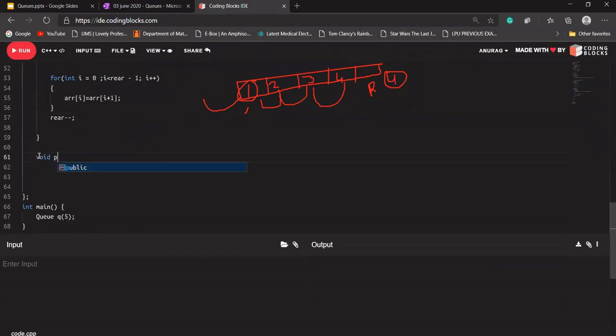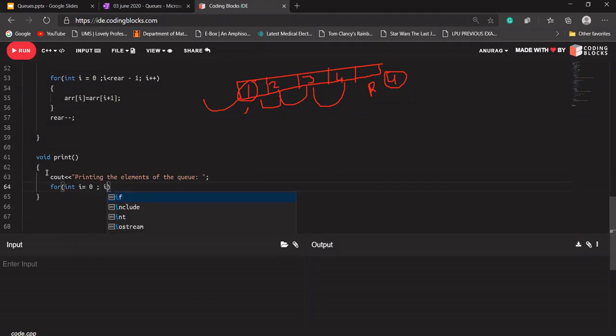Let's quickly write a print function as well, so that I can print my queue if I want to know what the elements in my queue are. Let's say I'm writing, printing elements of the queue. For int I is equal to 0, I should be less than rear, I plus plus, cout array of I.